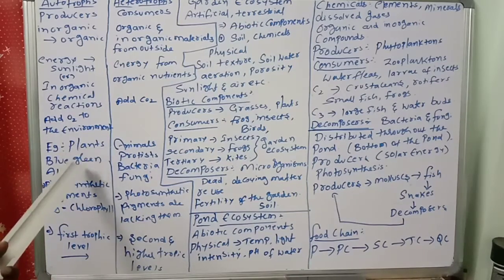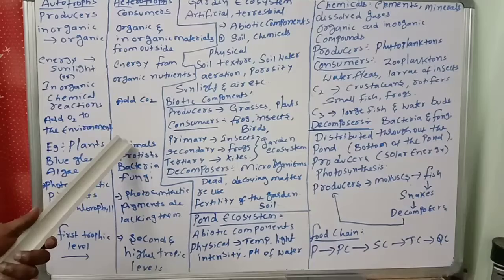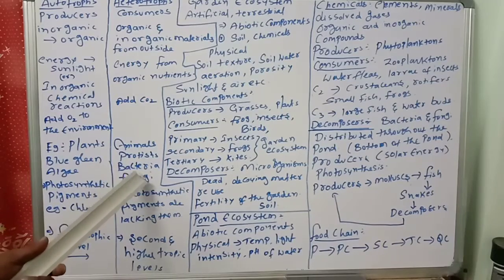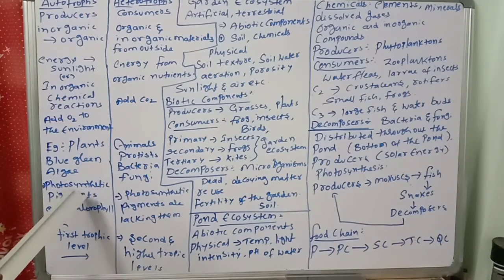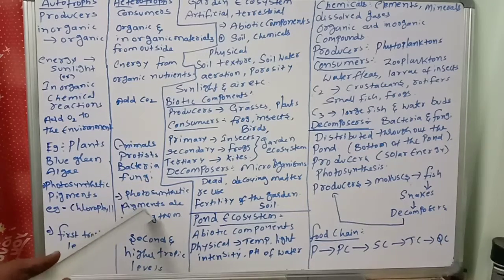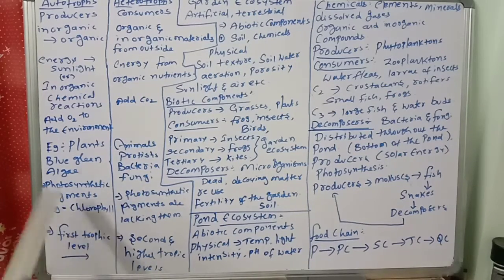Examples for autotrophs: plants, blue-green algae. Examples for heterotrophs: animals, protists, bacteria and fungi. Autotrophs have photosynthetic pigments, for example chlorophyll, and in heterotrophs photosynthetic pigments are absent. Autotrophs are at the first trophic level.